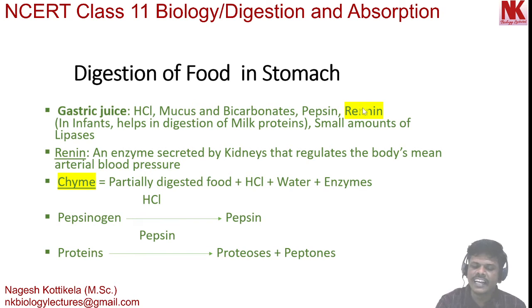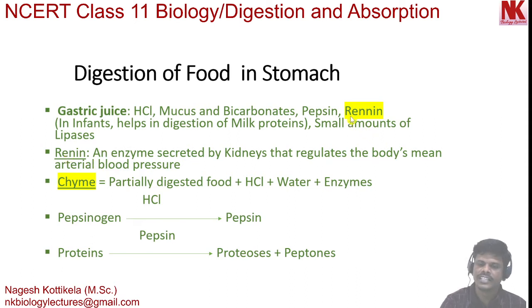Here, rennin is a very important concept. You should not get confused between the two words rennin and renin. There is a small difference here in the spelling. Here you will find double N, rennin, and here you will find single N, renin.